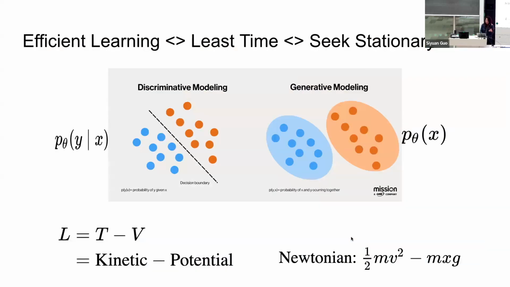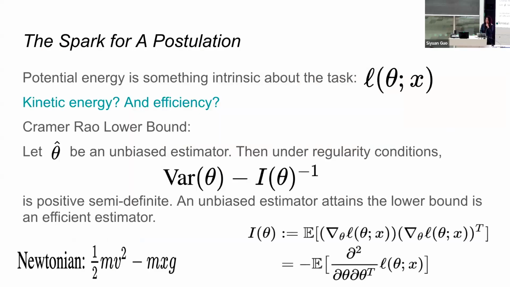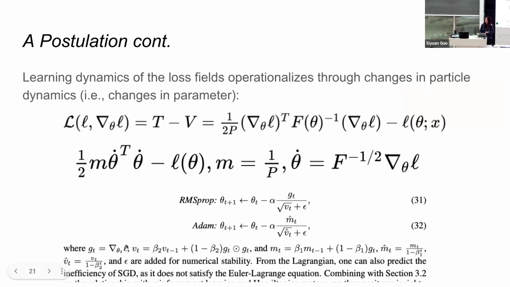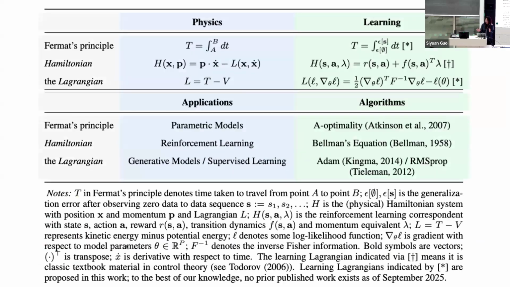So in my next work, we hypothesized what we mean by Lagrangians in supervised learning, and what comes out as the stationary solution is MLE, and they have to follow Adam-like behaviors, and they have some predictable theories in terms of optimization. So this is the overview of the work.